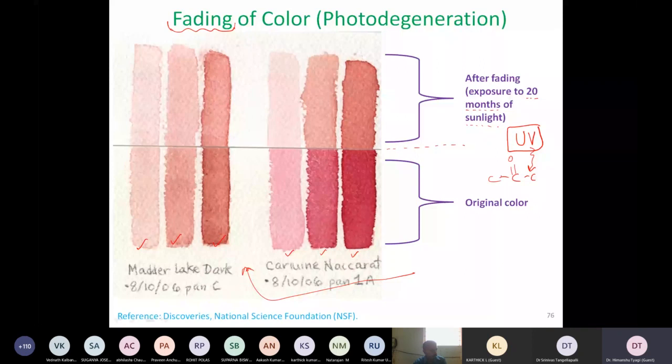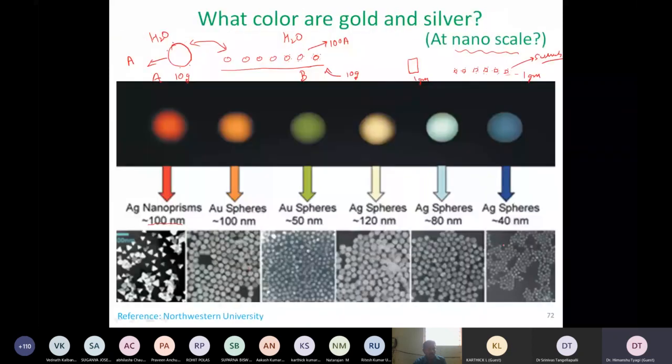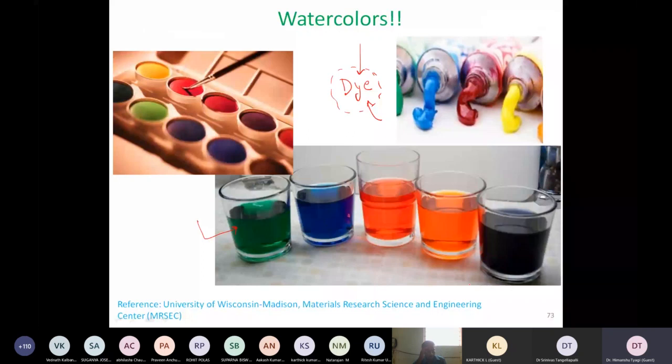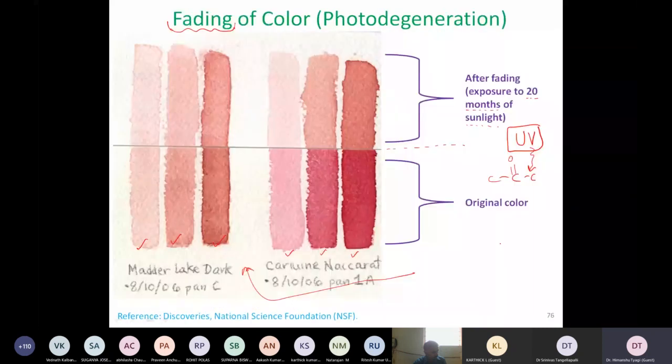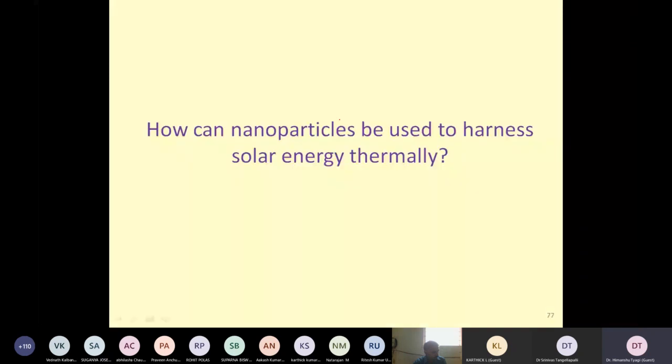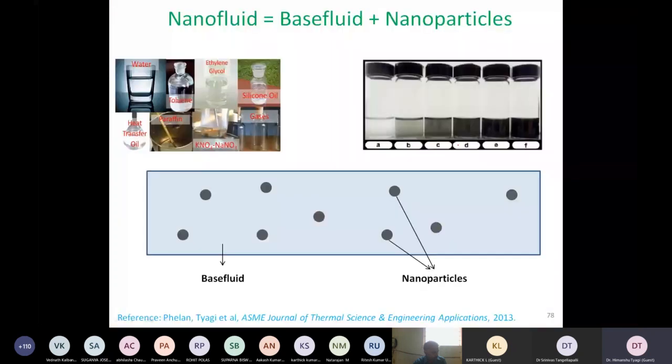What it tells us is, if I want to use these watercolor type of dyes for absorbing sunlight, it will be very difficult after a few weeks or a few months, because initially all these colors will appear very, very bright. But if I want to use it in a solar collector for absorption of sunlight, I have to use some inorganic technology. That is why we want to address whether we can use this type of nanoparticle material, added to a base fluid, which is shown over here.